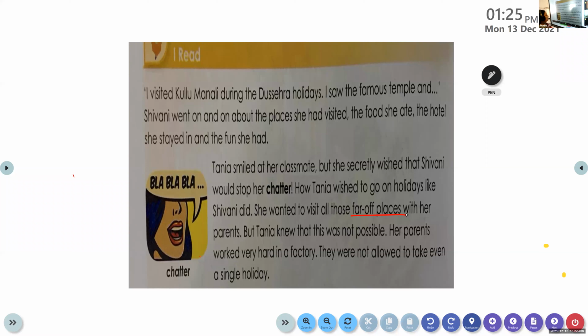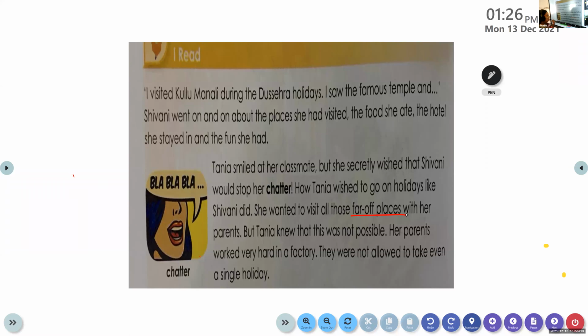But Tanya understood how hard her parents were working. Though she wished to visit different places like Shivani, she never said anything to her parents because she knew they did not have enough money to spend on traveling and enjoying. They worked very hard in a factory and could not take even a single day's holiday. So she kept all her desires in her heart. She never complained to her parents.